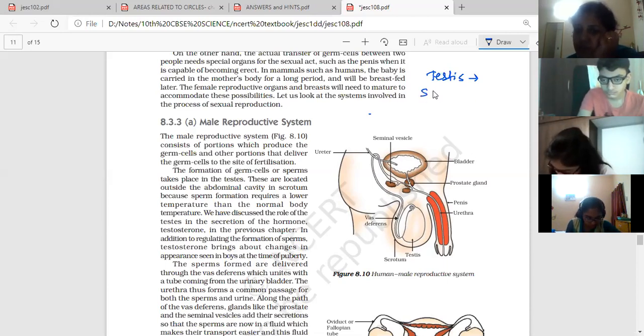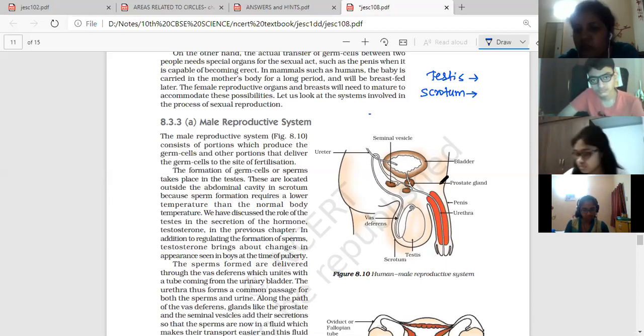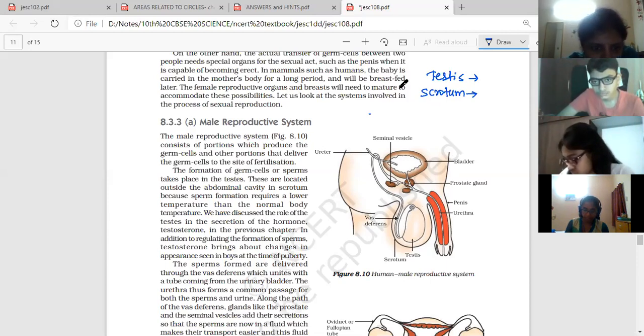Then the second one is scrotum. Function of scrotum: it is also called a thermoregulator. Sperms can survive at 1 to 3 degrees Celsius lesser than the body temperature. So maintaining that temperature to keep the sperms alive is done by the scrotum. The movement of the scrotum changes the temperature of the sperms, which keeps them alive. Scrotum is a thermoregulator for sperms.